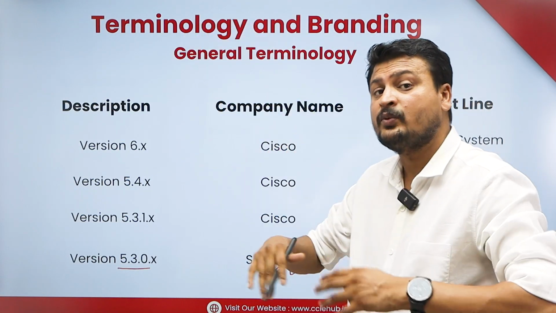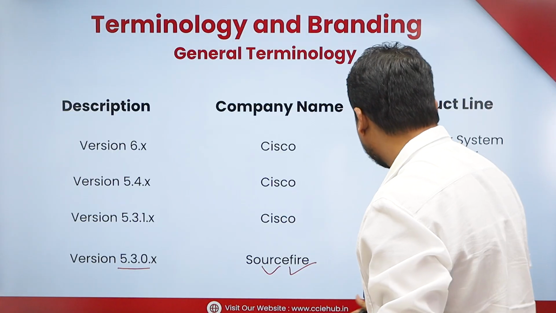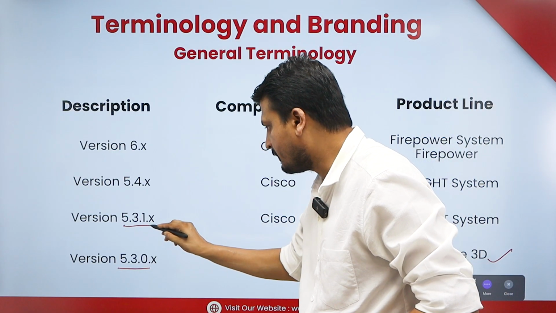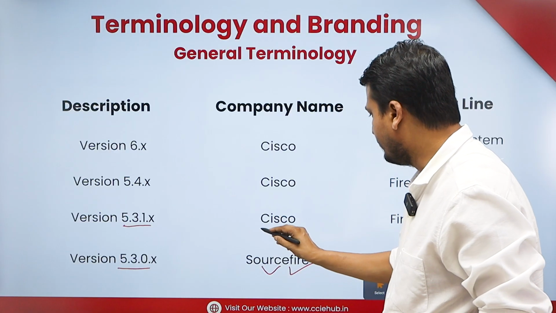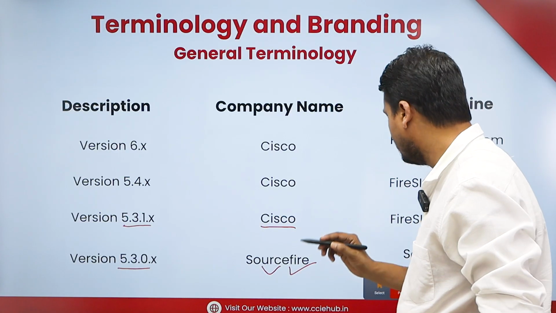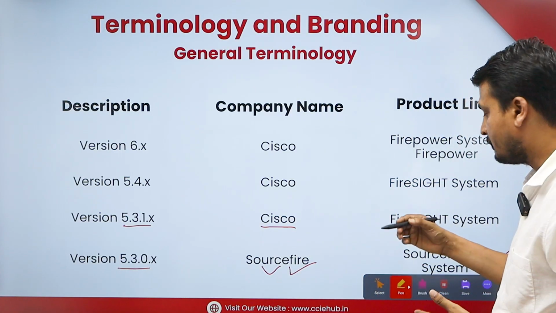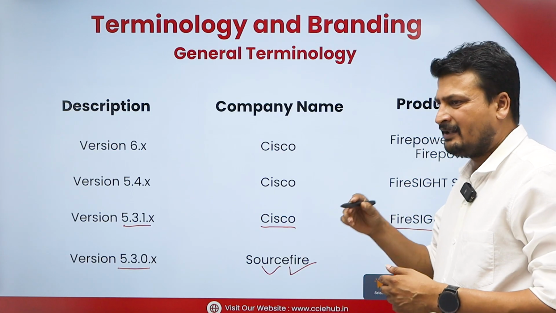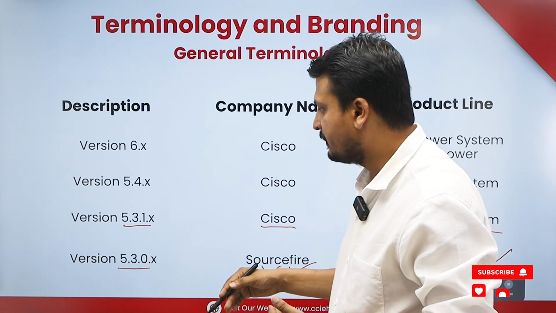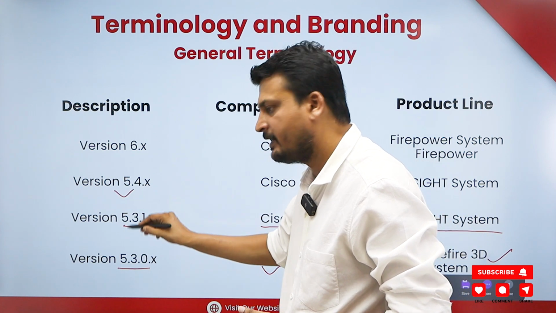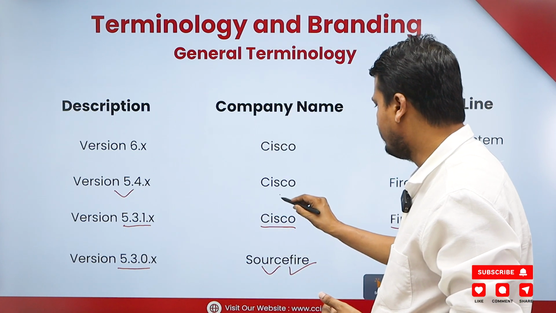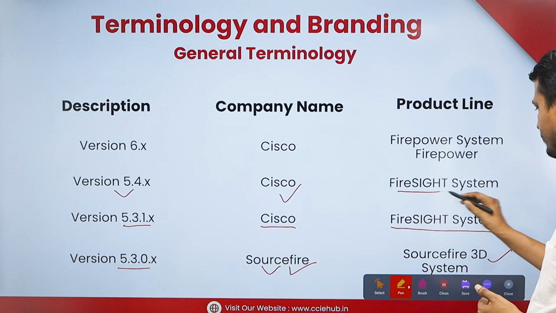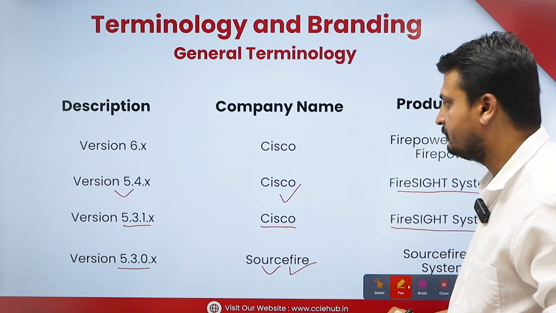Later when Cisco acquired SourceFire, they released a new version 5.3.1, and now the vendor is Cisco, not SourceFire, and they gave a new terminology called the Firesight system. Later they came up with version 5.4, again vendor Cisco, and the same terminology, Firesight system.